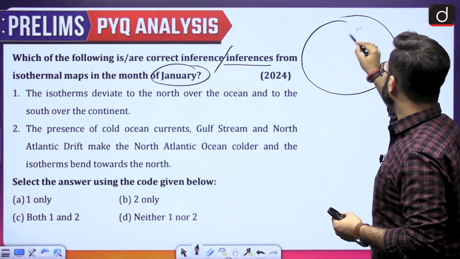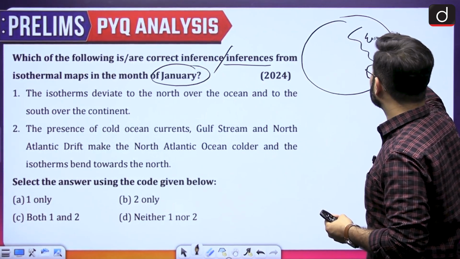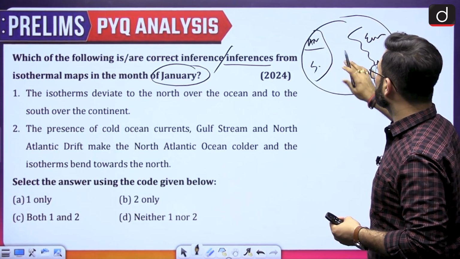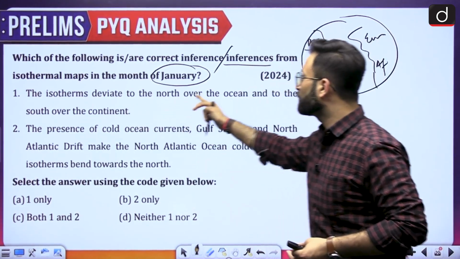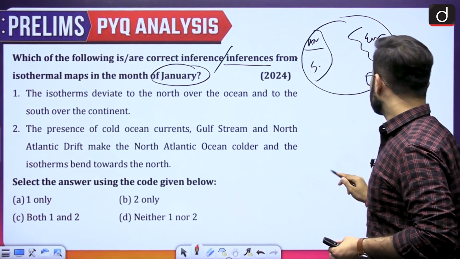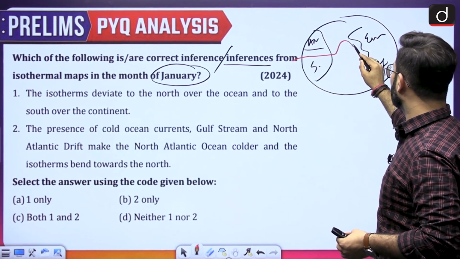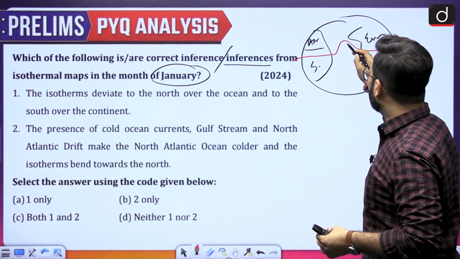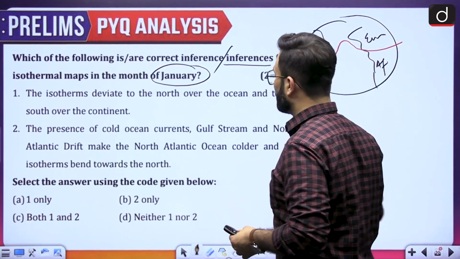If you talk about this part, let's say this is the African region, this is your Europe, this is your Americas, North America and South America. Now this is the Atlantic Ocean. What they are saying is that the isotherm is deviating to the north over the ocean. Let's say this is the isotherm which is moving like this, and in the ocean it will be moving like that, and in the continent it will be on the southern side. Why is this deflection there? First of all, yes, there is a deflection, so that is correct.